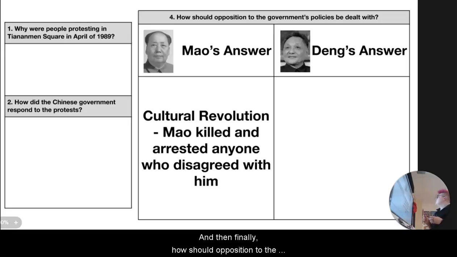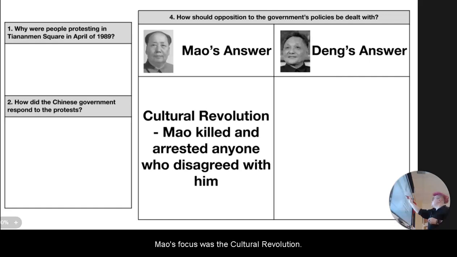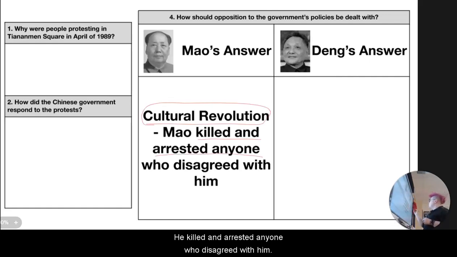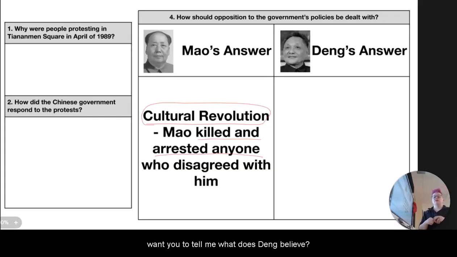And then finally, how should opposition to the government's policies be dealt with? Mao's focus was the Cultural Revolution. He killed and arrested anyone who disagreed with him. So I want you to read about Tiananmen Square, and I want you to tell me, what does Deng believe?